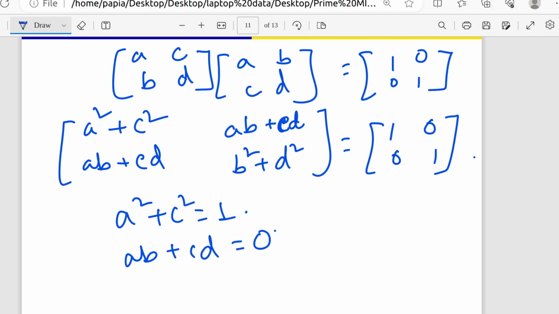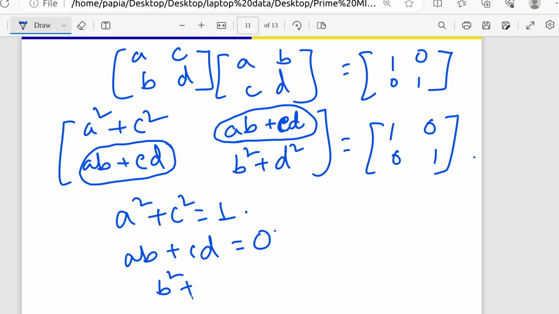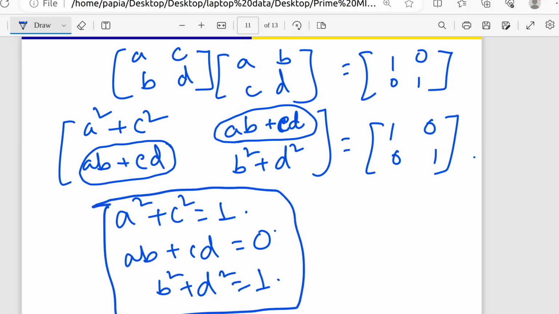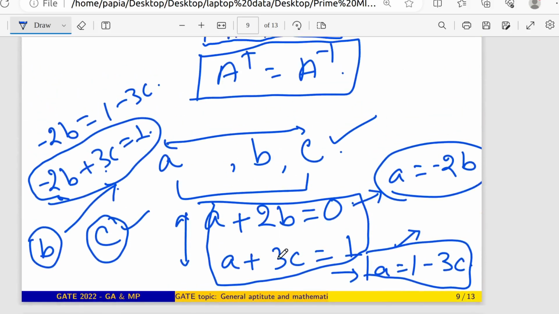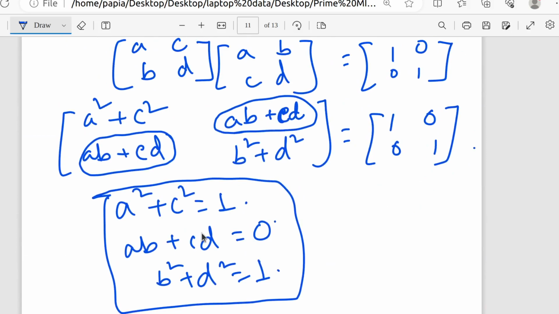You can see here that this one will be 1, this column should be 0 value. That means AB plus CD should be 0. And also you can see that AB plus CD is also 0 here. That means we don't need to do anything because the same expression is coming. And the next one is B square plus D square will be 1. So there are 3 conditions. I told you previously, just like this expression, I can get here 3 expressions. A square plus B square equals to 1, AB plus CD equals to 0, B square plus D square equals